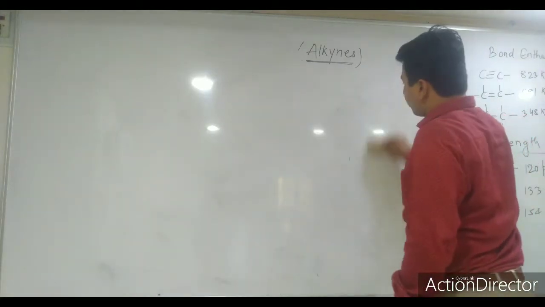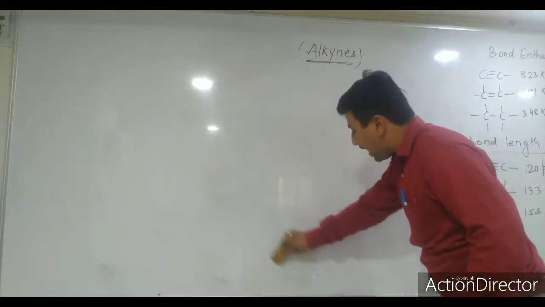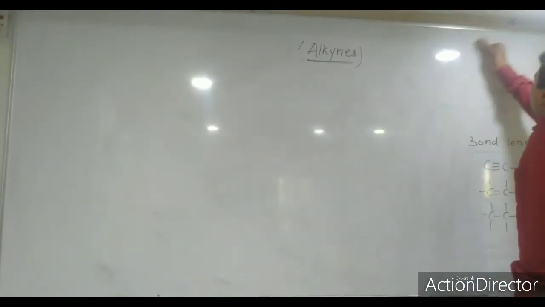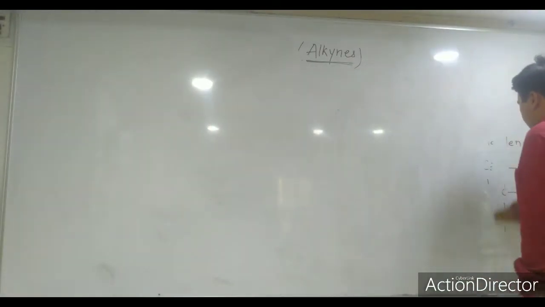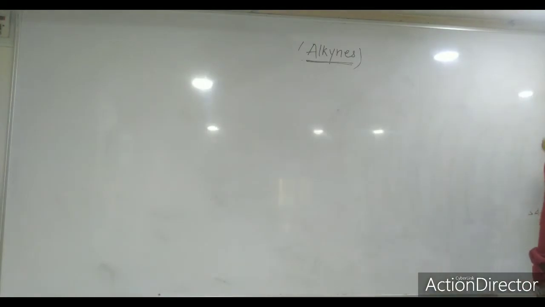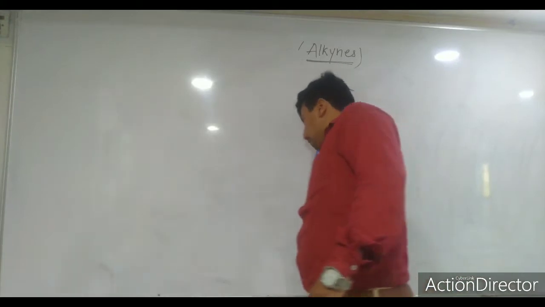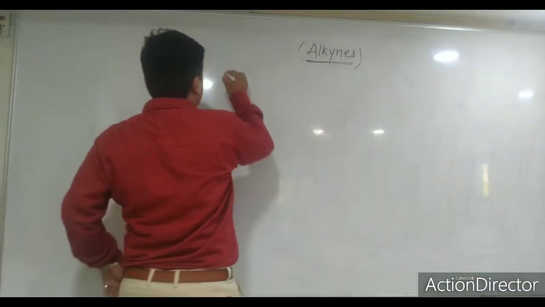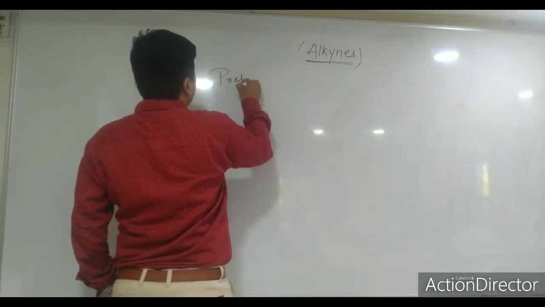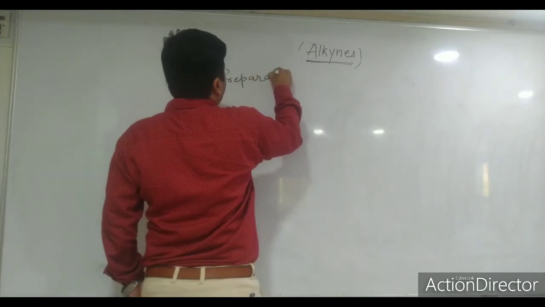One from calcium carbide, another from vicinal dihalides. Here just suppose, dear students, no need to worry. Now we are talking about the preparation methods.